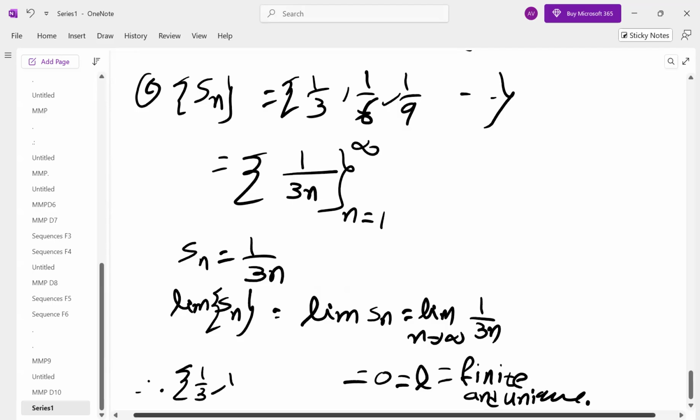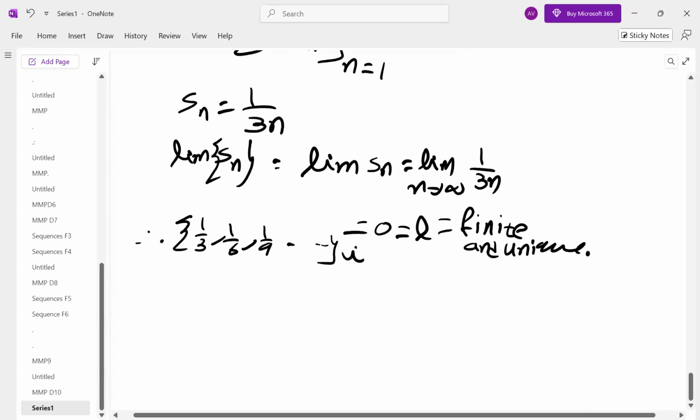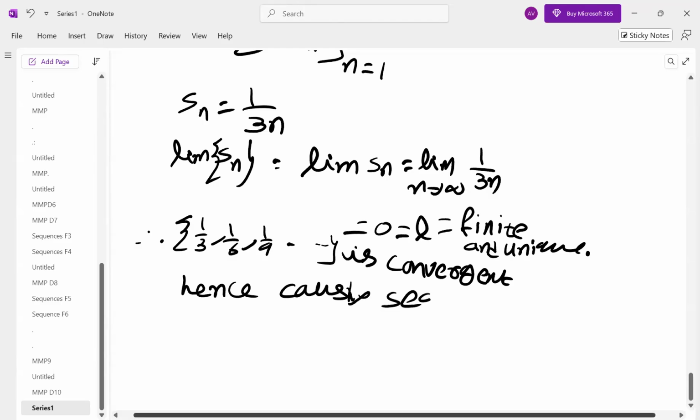If it is convergent, automatically it is Cauchy. Hence, Cauchy sequence. Not convergent, not Cauchy, because it is an if and only if statement.